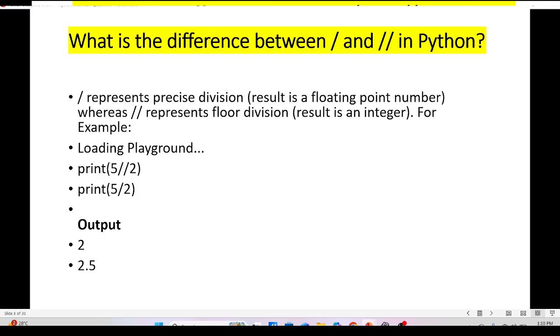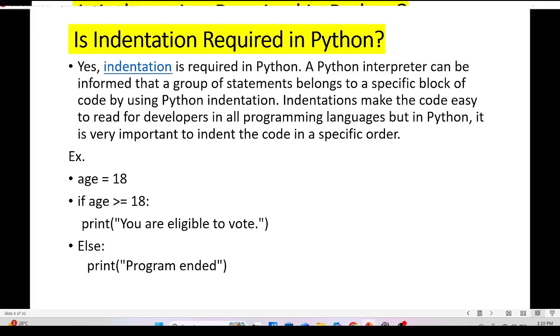For example, print 5 // 2, it is floor division. You can see the output is 2. It does not give us a decimal value. Print 5 / 2 gives us a floating point or decimal number.